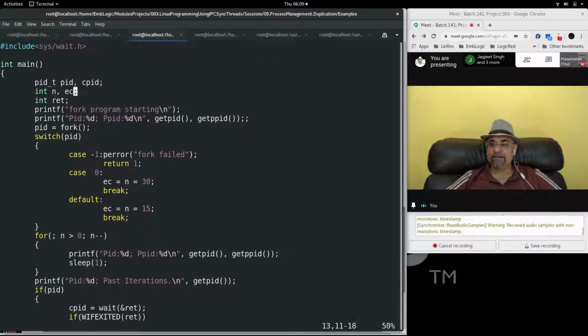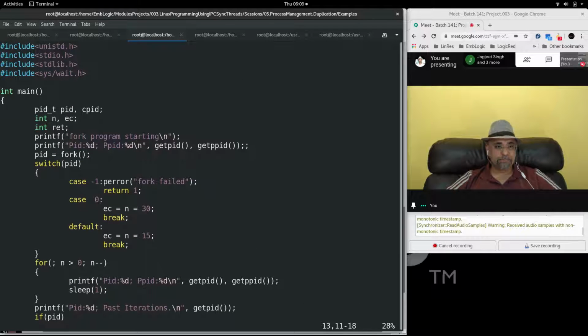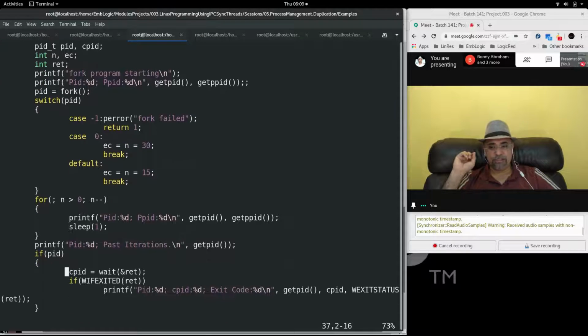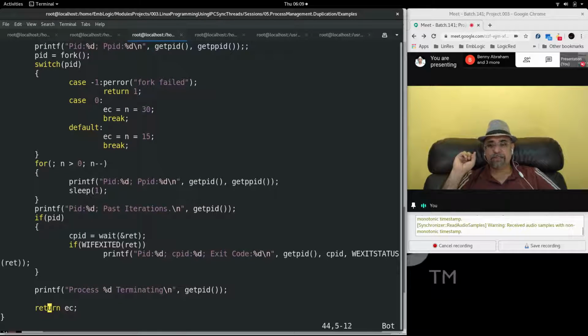So now we have taken exit code and n, two variables. Both exit code and n are assigned 30 and 15 in the child and the parent process. N is reducing down to 0, but the exit code EC variable remains constant. And when the child process returns or exits, it will give you the exit code, which is 30 for the child.